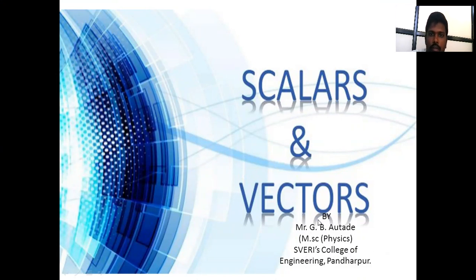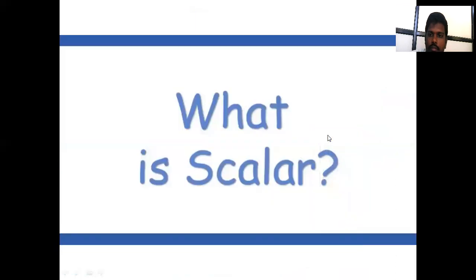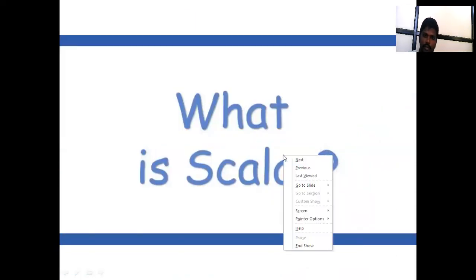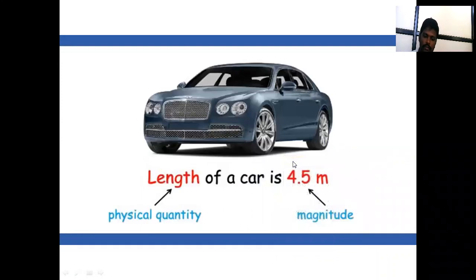First we have to see what is a scalar, what is meant by scalar quantity and what is meant by vector. First, scalar means, for example, the length of the car is 4.5 meter. Here the physical quantity is length and 4.5 meter is the magnitude.